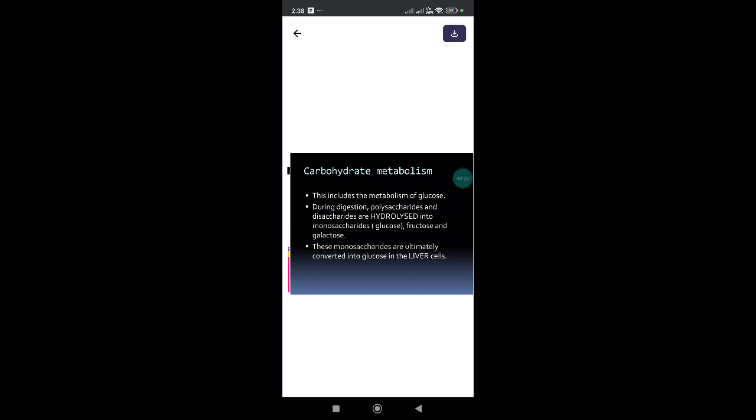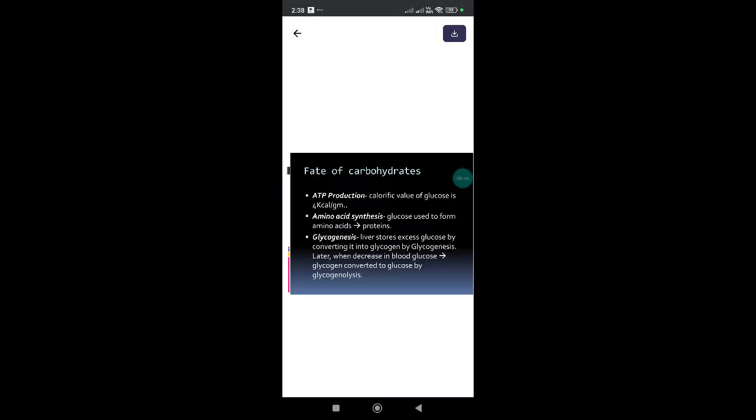Next, carbohydrate metabolism. This includes the metabolism of glucose during digestion. Polysaccharides and disaccharides are hydrolyzed into monosaccharides: glucose, fructose and galactose. These monosaccharides are ultimately converted into glucose in the liver cells. Fate of carbohydrates: ATP production.